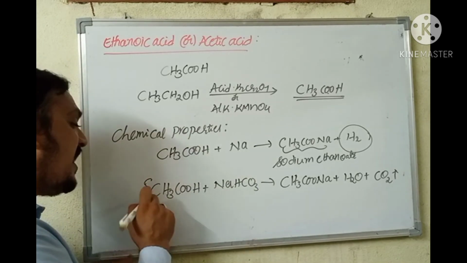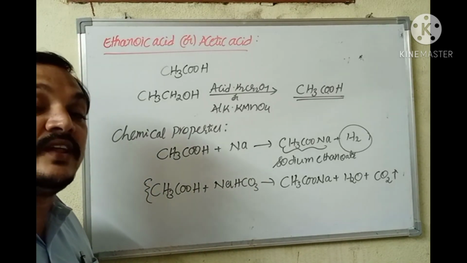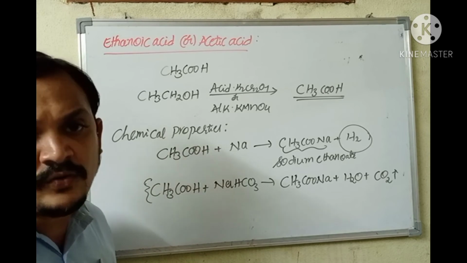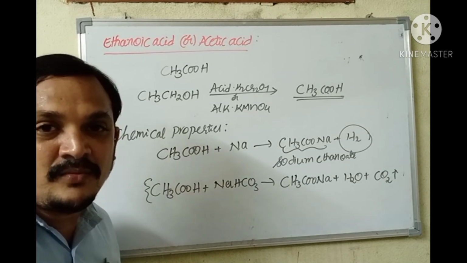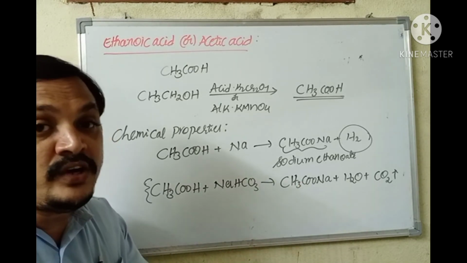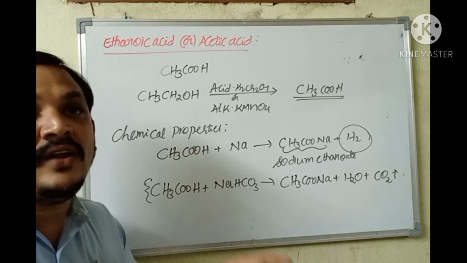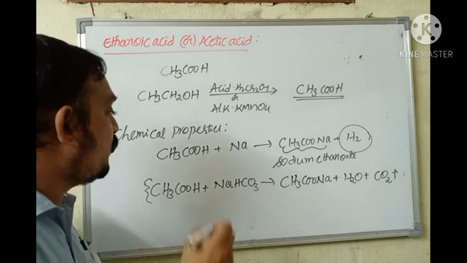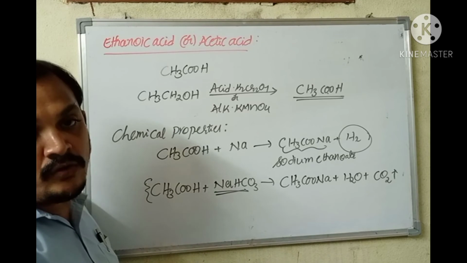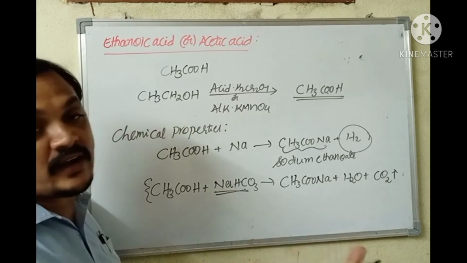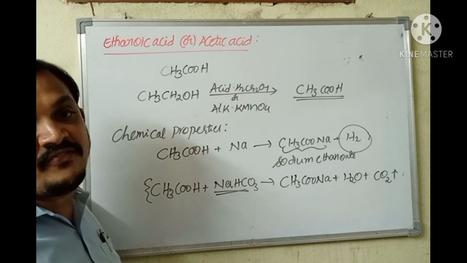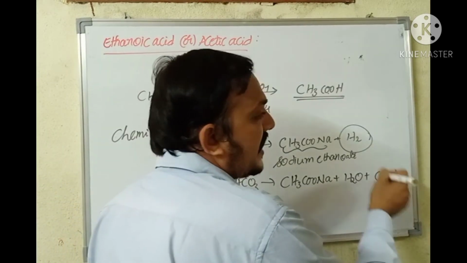As a matter of fact, this reaction is used to distinguish between ethanol and ethanoic acid. We have seen ethanol and ethanoic acid, both are clear, colorless liquids, both are highly soluble in water, both react with sodium resulting in the same gas, hydrogen gas. So how do you distinguish between ethanol and ethanoic acid? They can be distinguished by their reaction with sodium bicarbonate. On adding a lump of sodium bicarbonate to ethanol, nothing happens. Why? Because ethanol does not react with sodium bicarbonate. But on adding a lump of sodium bicarbonate to ethanoic acid, a brisk effervescence occurs due to release of carbon dioxide gas.